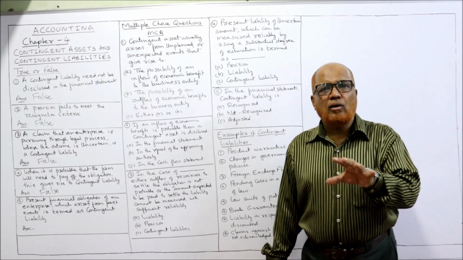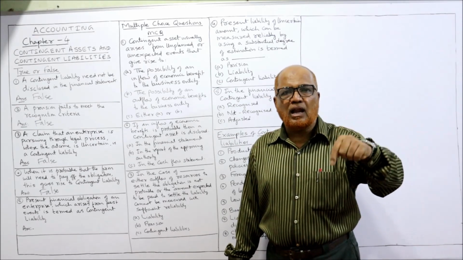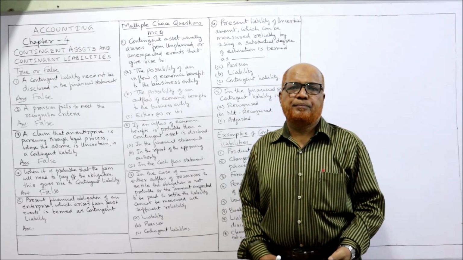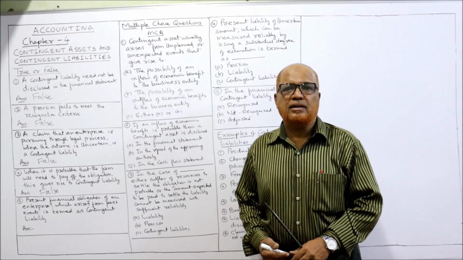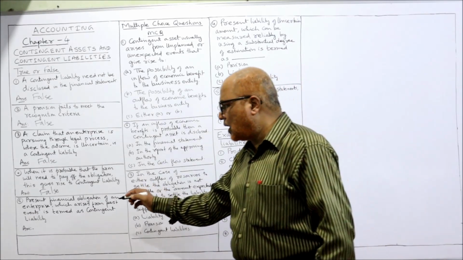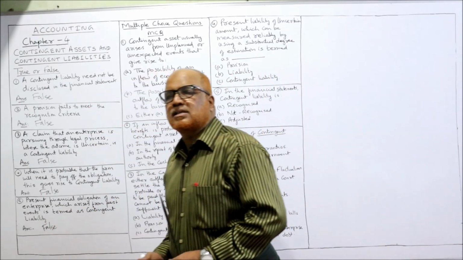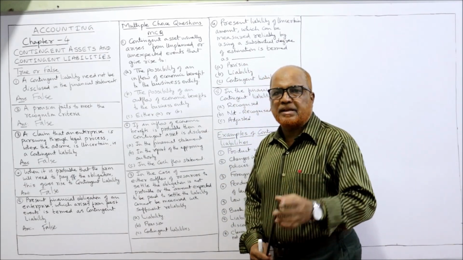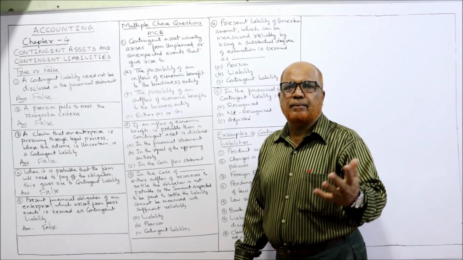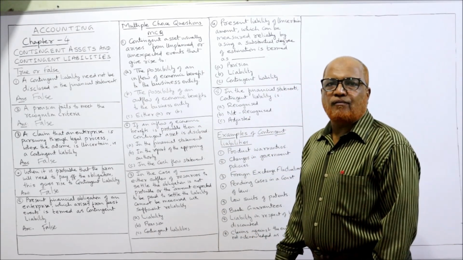It does not depend on any condition. Due to the past event, now we have a financial obligation to pay. It is called a liability. It is not called a contingent liability. So again it is false. The correct answer is that it is a liability. A present financial obligation which arises from a past event is a liability. So we have completed the true or false.